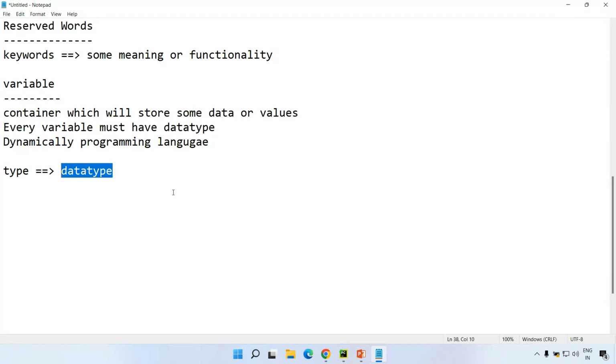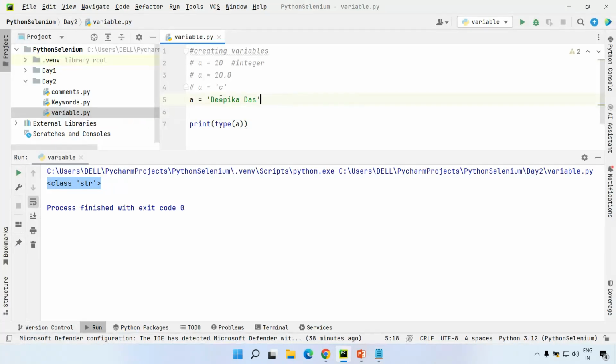And also one more important thing: suppose I specify 10, guys, this 10 is a static value. Every time I execute this code, for a, 10 is only assigned.